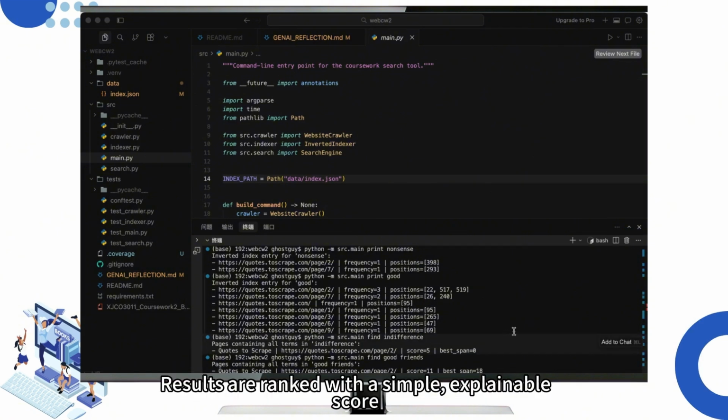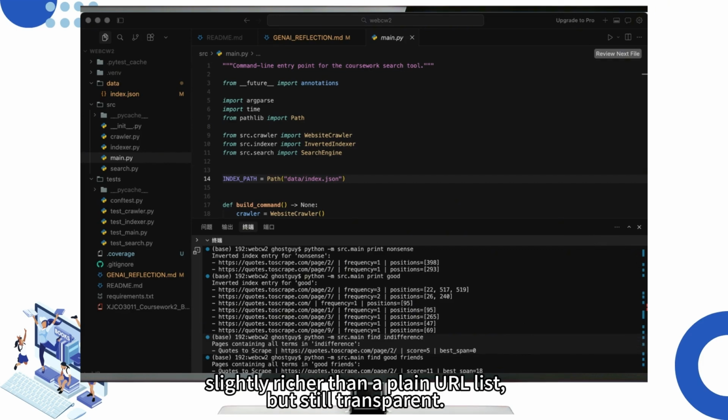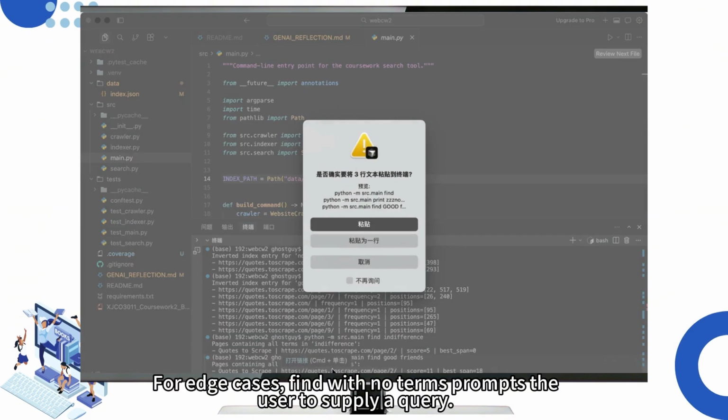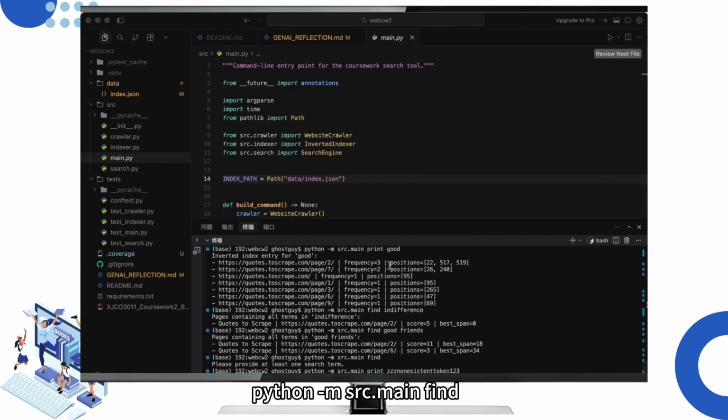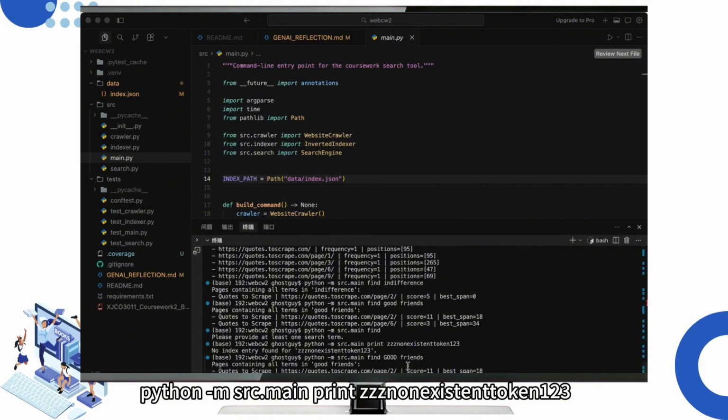Results are ranked with a simple, explainable score based on combined frequencies and a small span signal between first occurrences, slightly richer than a plain URL list, but still transparent. For edge cases, find with no terms prompts the user to supply a query. python -m src.main find. A non-existent print target reports that no index entry exists.